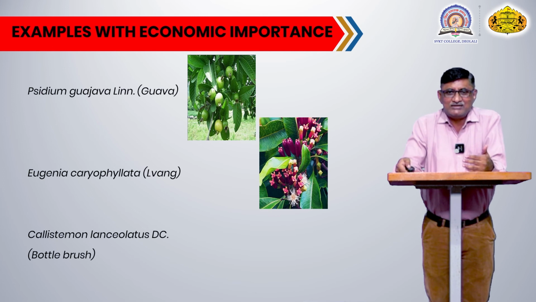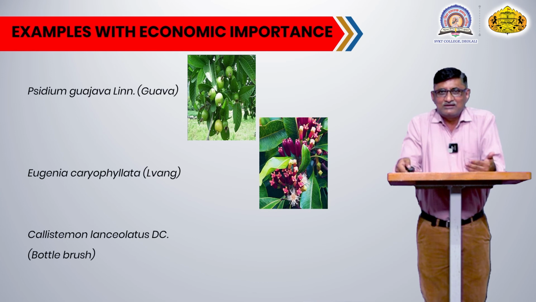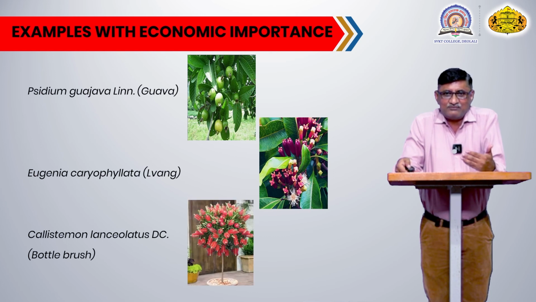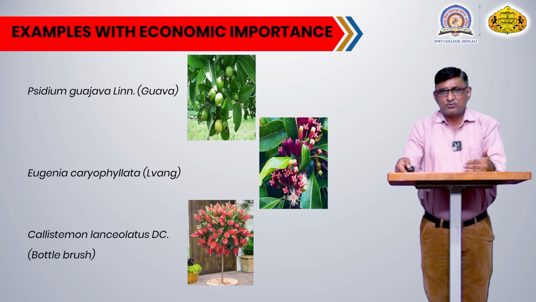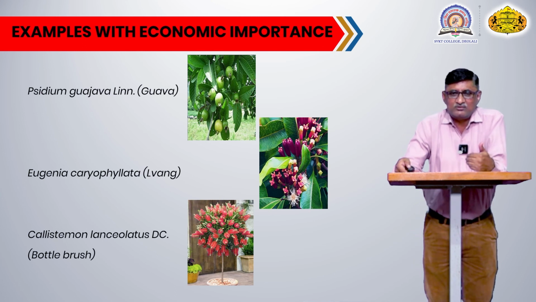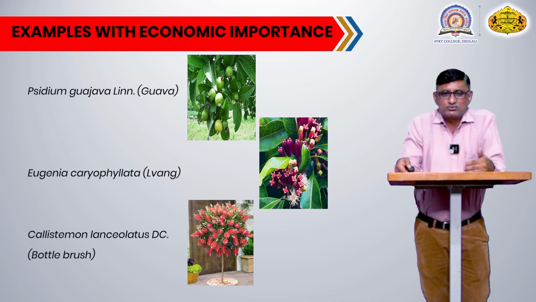There are different varieties of guava we can observe worldwide. Some of them are pink in color and they are widely cultivated because of their edible purpose. The fruit can be eaten after ripe. This fruit is good in sugar and also rich in pectin, and because of this pectin-rich content, the pulp of the fruit is used for preparation of jam, jellies, and also for pectin extraction. And this is also one of the common aromatic plants belonging to this particular family.